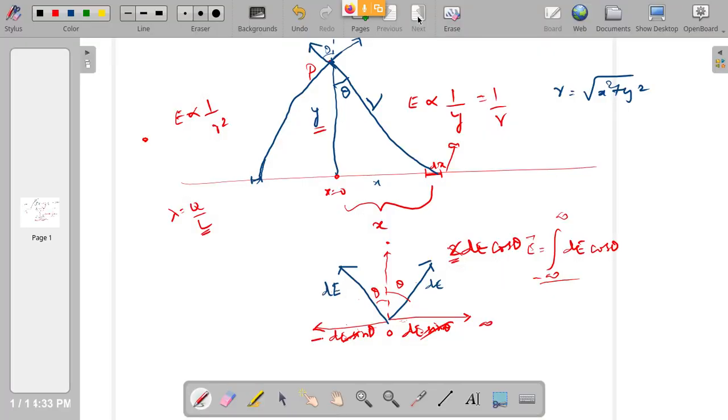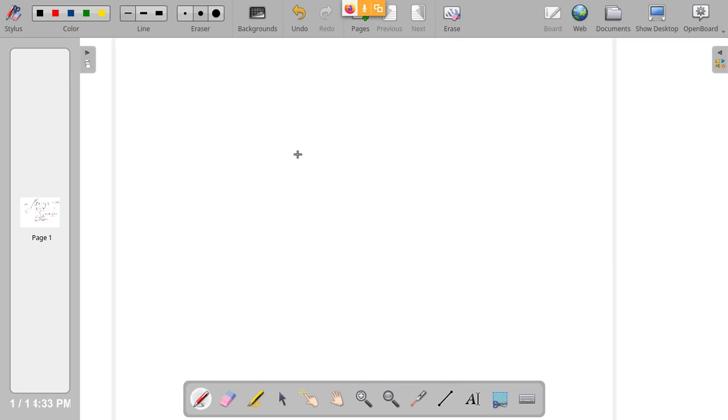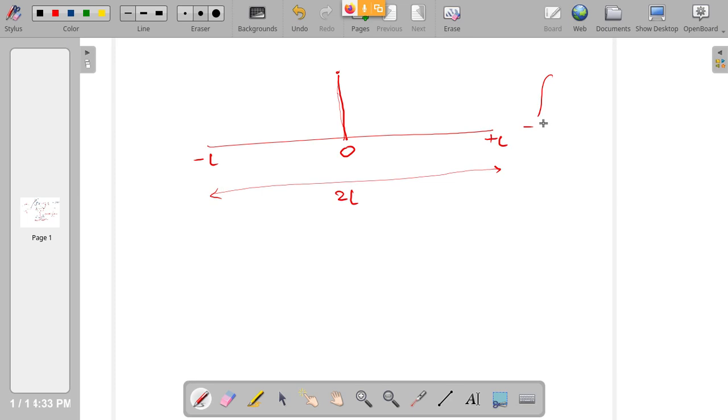See, I am doing a more general case. One case can be that I have a line charge and I want the electric field exactly above the midpoint. I can call this O. Now the entire length is therefore 2L, so I will take minus L to plus L. And the integration will be from minus L to plus L of x divided by the square root of x square plus y square.